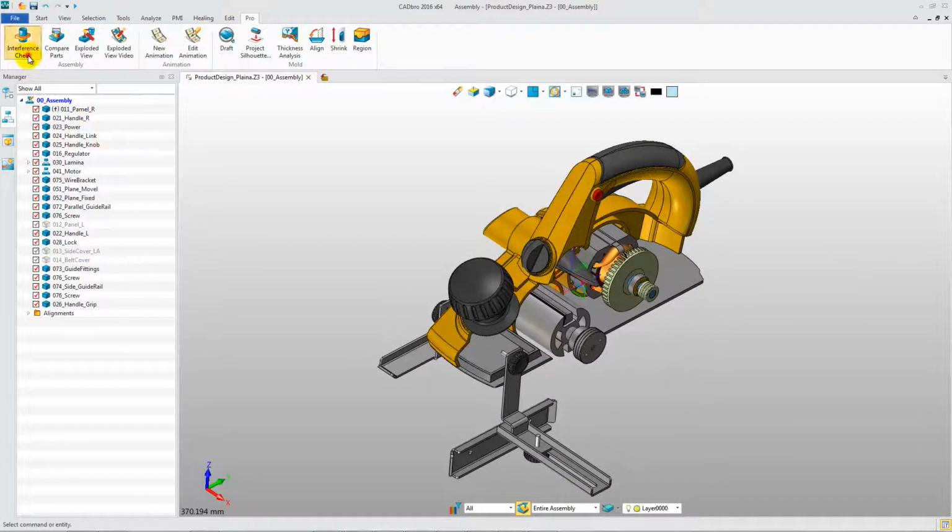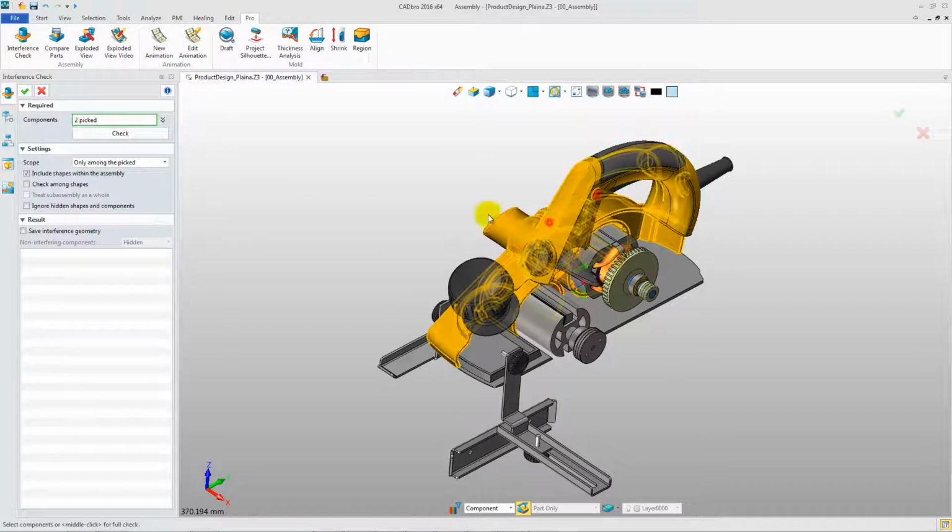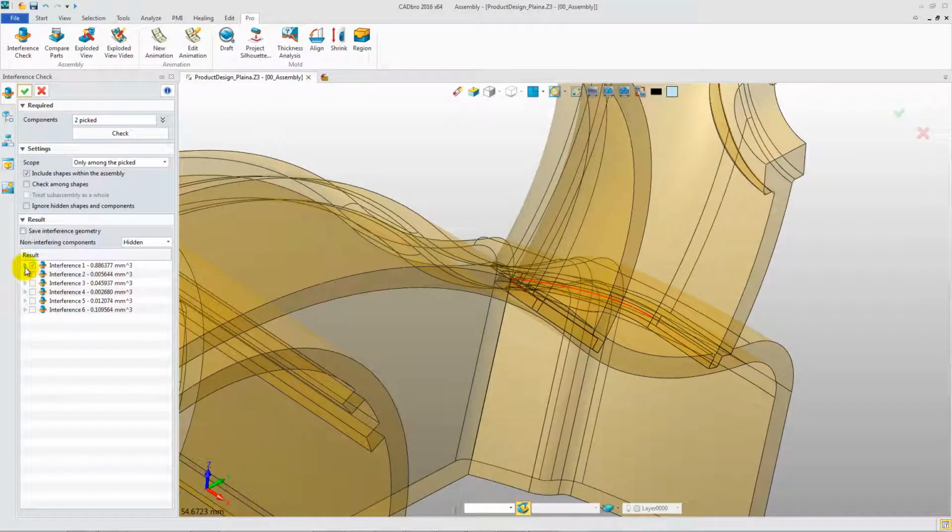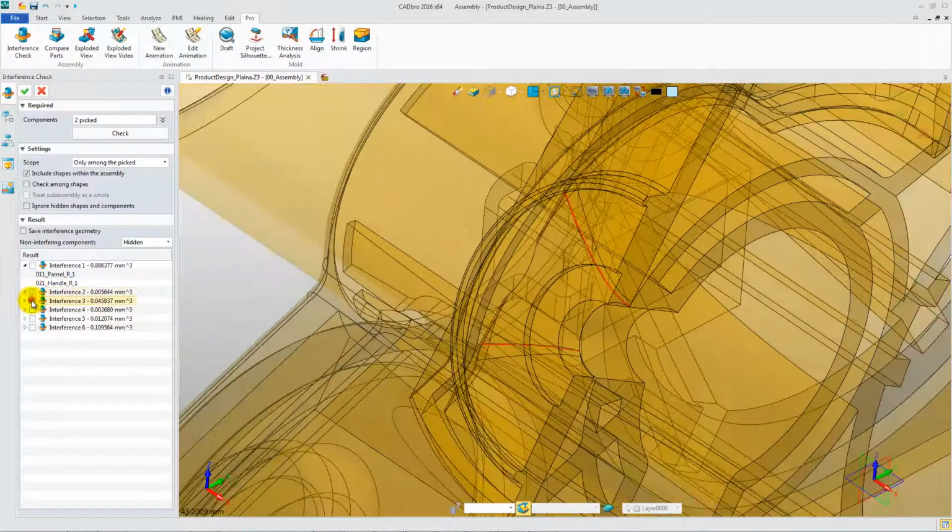Click the interference check feature. Then select some components to make the calculation. All interference results are listed here. You can get the detailed information and the visual display.